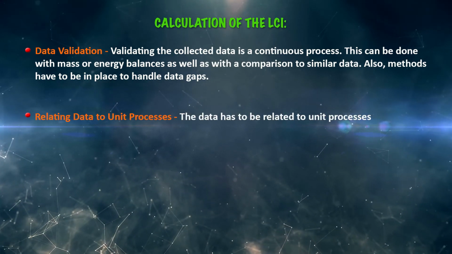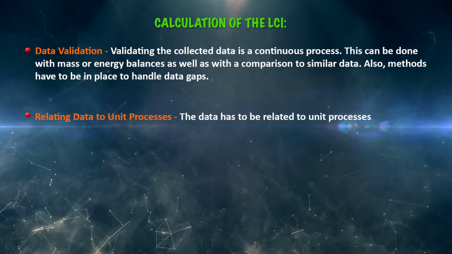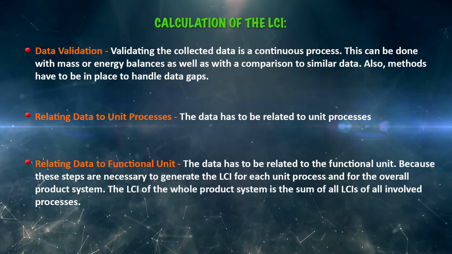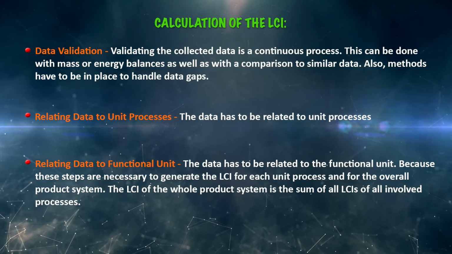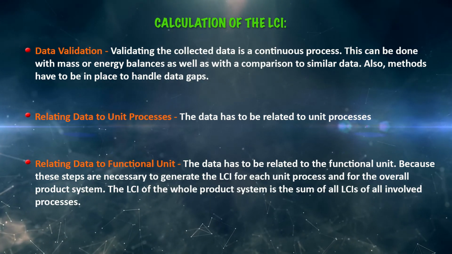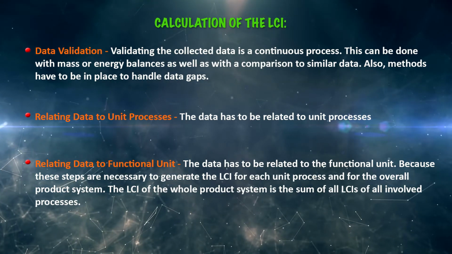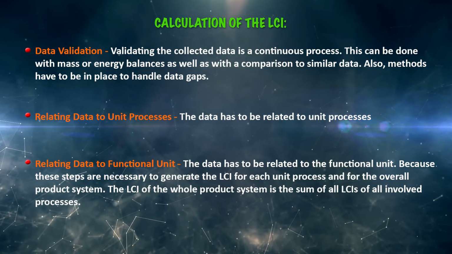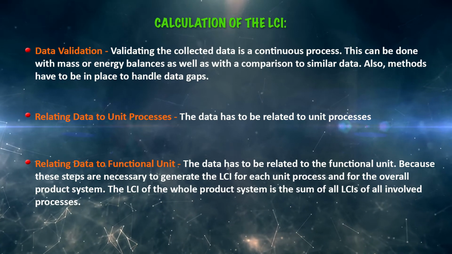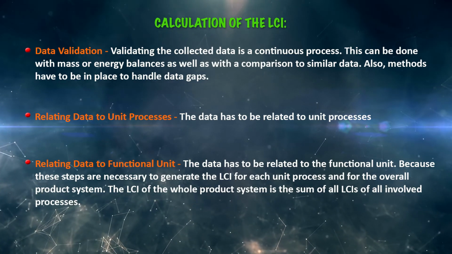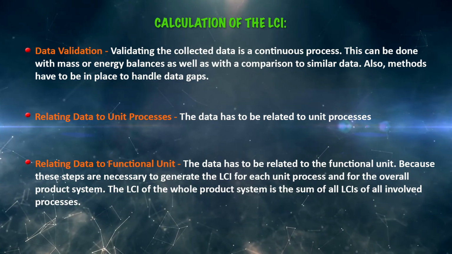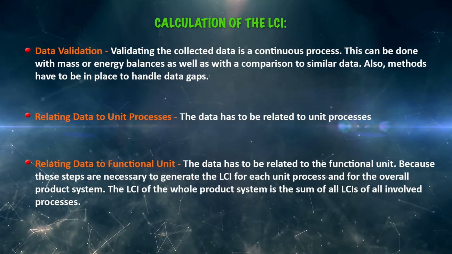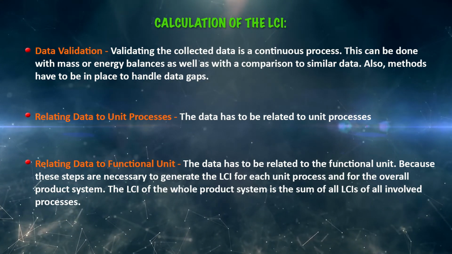Relating data to the unit process means providing data per functional unit. The data has to be related to the particular functional unit of that process, because these steps are necessary to generate the LCI for each unit process and for the overall product system. So the life cycle inventory of the whole product system is the sum of all the LCIs of all involved processes.